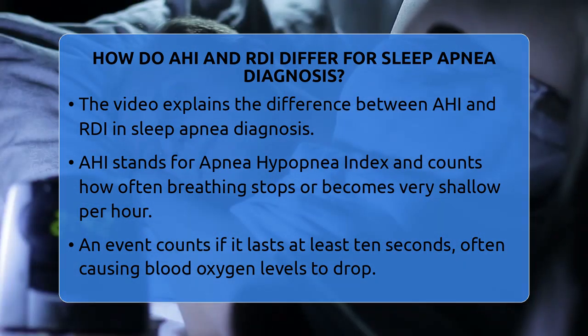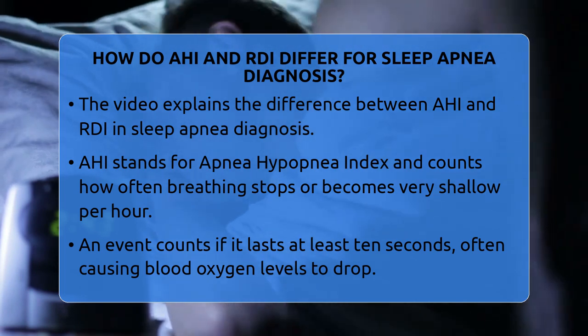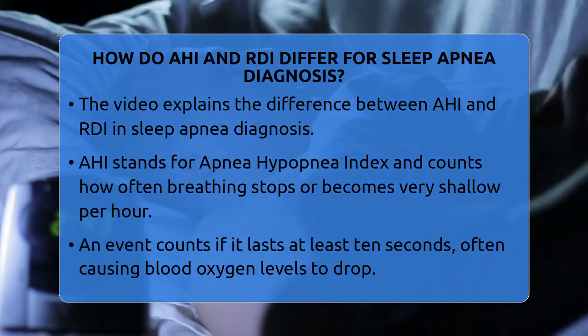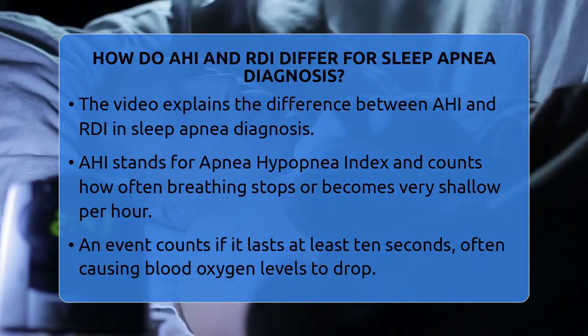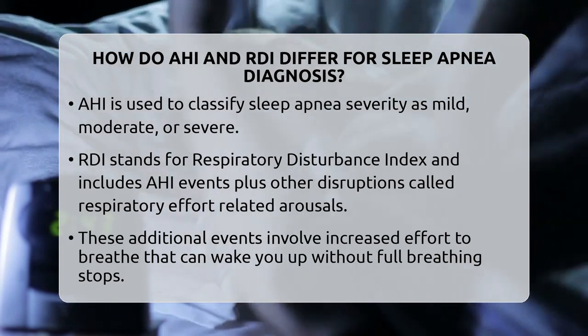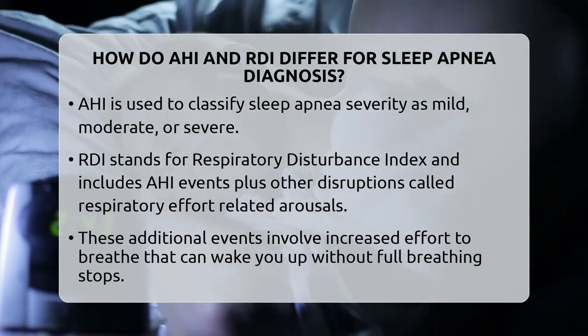The Apnea Hypopnea Index, or AHI, is the most common number used to diagnose sleep apnea. It counts how many times per hour your breathing either stops completely, which is called an apnea, or becomes very shallow, known as hypopnea. For an event to count, it has to last at least 10 seconds. When your breathing stops or slows down that much, it often causes your blood oxygen levels to drop.